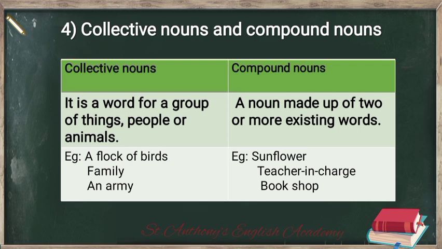Then we have compound nouns, a noun made up of two or more existing words. That means putte, we take two or more different words and we make one word from them. So we call them compound nouns, right? As an example, we can say sunflower, teacher in charge, bookshop, right? Swimming pool, railway station, airport, highway. There are lots of compound nouns.